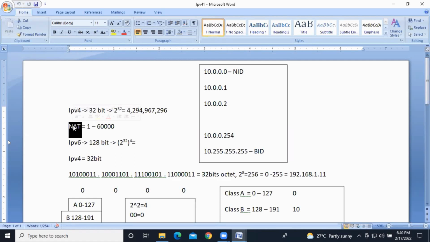We will have two types of IP addresses, public and private. I will tell you about public and private IP addresses later. With one public IP address, you can connect 60,000 private IP addresses. Because of that, countries like India are still using IPv4. Clear? Yes, no?